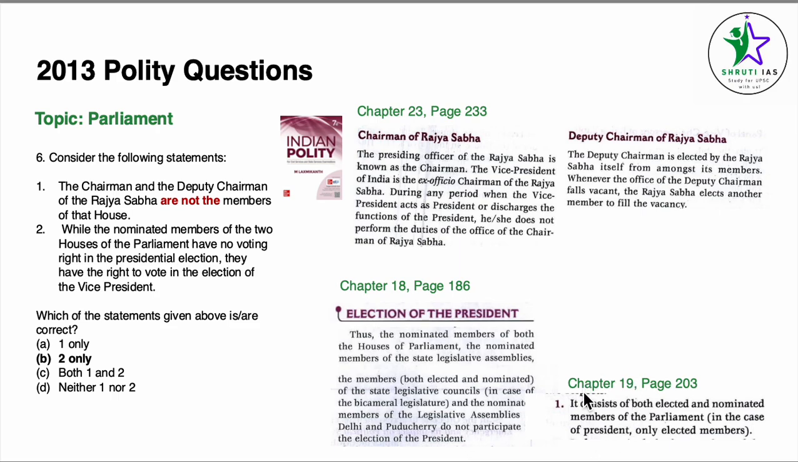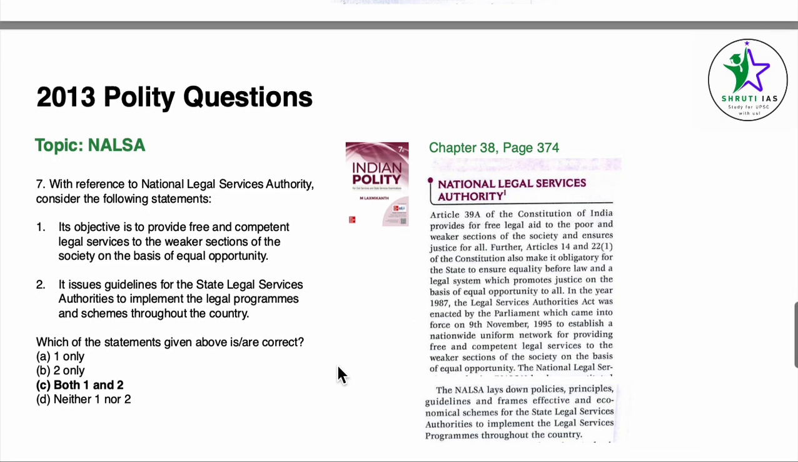For election of vice president, we come to chapter 19, vice president, page number 203. It's clearly given here that the electoral college consists of both elected and nominated members in the parliament. Statement 2 becomes correct, statement 1 is incorrect.